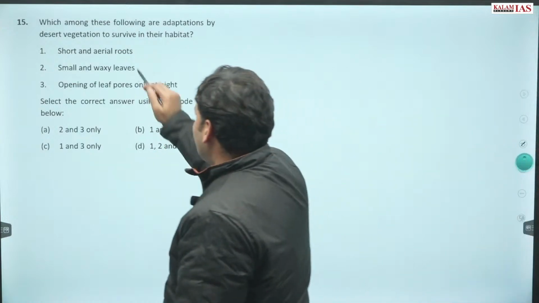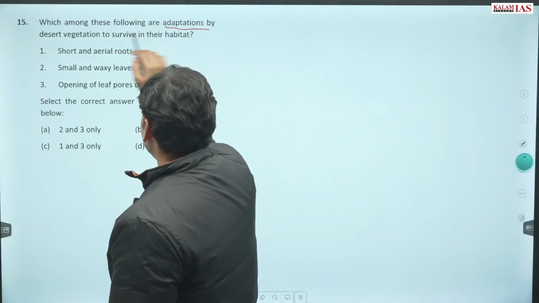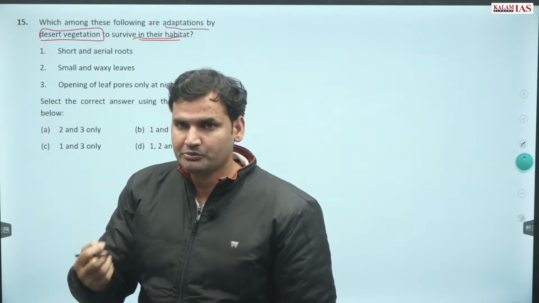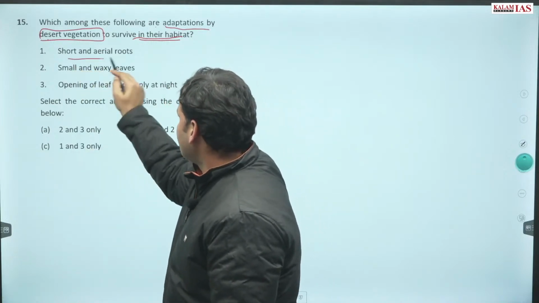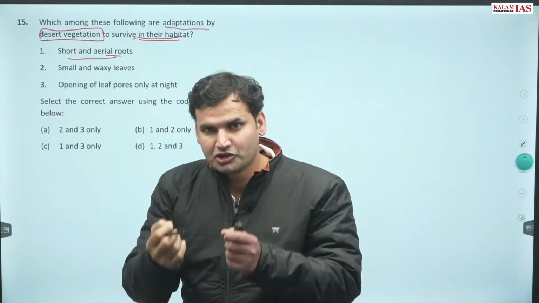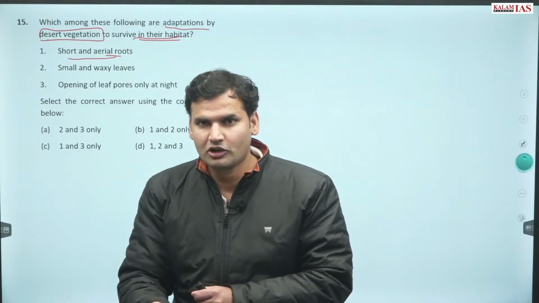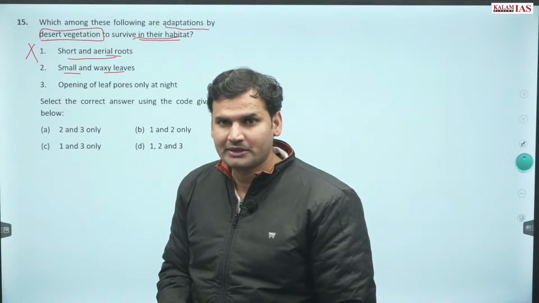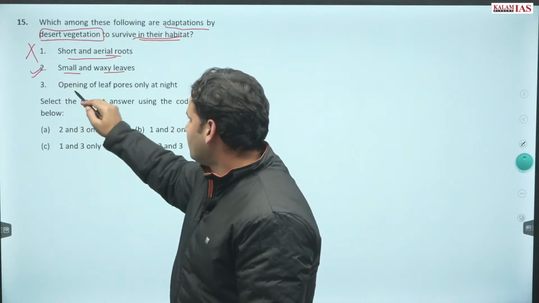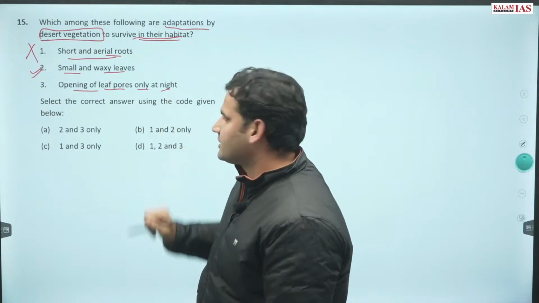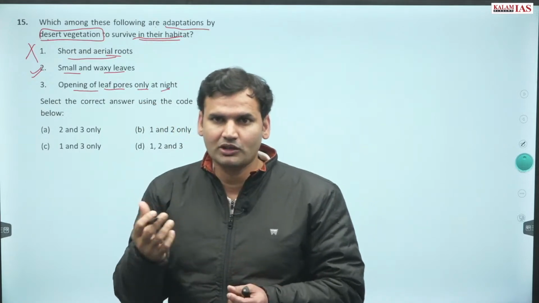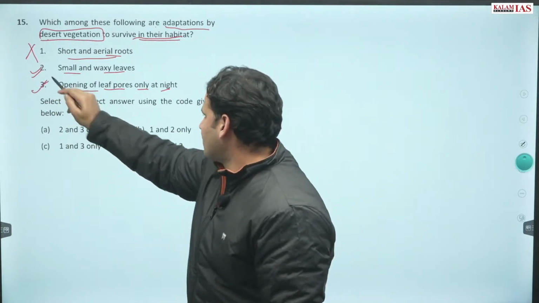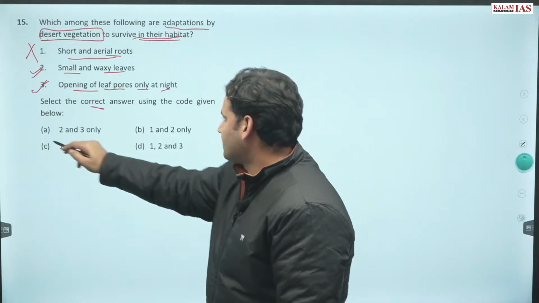Now question number 15. Which among the following are adaptations by desert vegetation to survive in their habitats? इसके ऊपर बहुत बार क्वेश्चन यूपीएससी ने पूछा है. First, short and aerial roots. अगर रूट्स बहुत शॉर्ट होंगे तो how would they be able to draw water? Definitely wrong. Second, small and waxy leaves. Yes, so as to minimize evaporation. Opening of leaf pores only at night. This is also there. Stomata का opening only at night. दिन में open होगा, सब moisture transpiration would occur. So this is also correct. Answer would be 2 and 3.